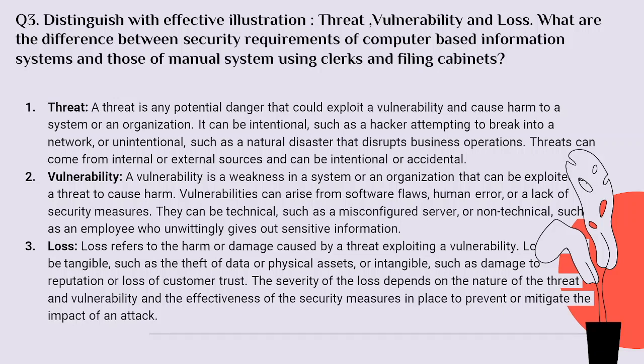Vulnerabilities. A vulnerability is a weakness in a system or an organization that can be exploited by a threat to cause harm. Vulnerabilities can arise from software flaws, human errors, or lack of security measures. They can be technical, such as a misconfigured server, or non-technical, such as an employee who unwittingly gives out sensitive information.